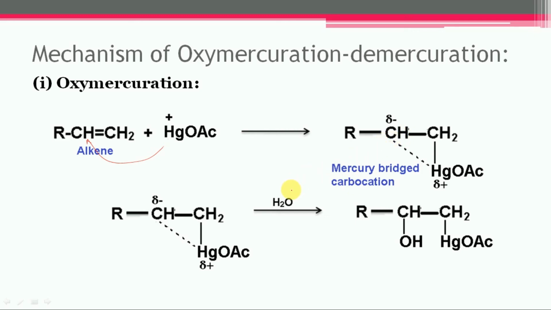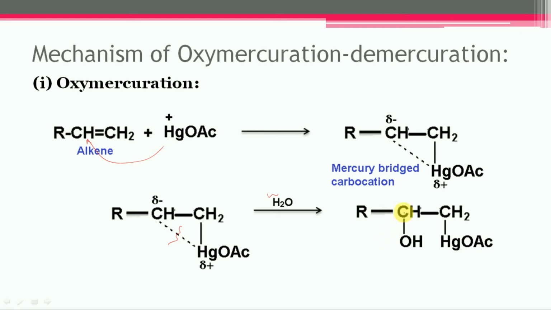Then this intermediate carbocation is immediately attacked by the nucleophilic solvent, that is water, and this bond can break to yield the intermediate product, that is the hydroxymercurial compound.